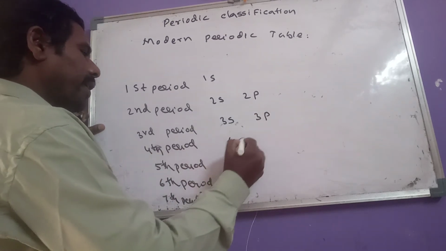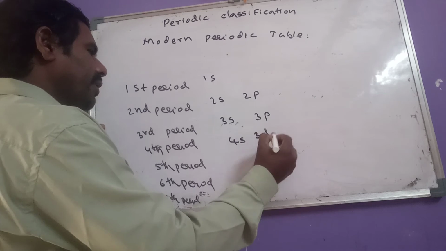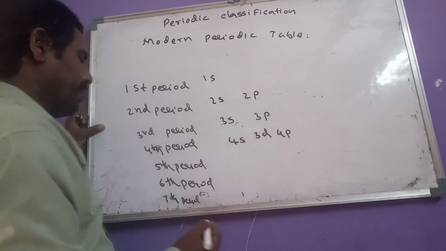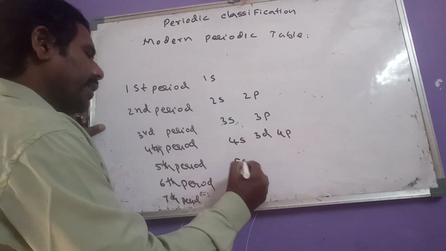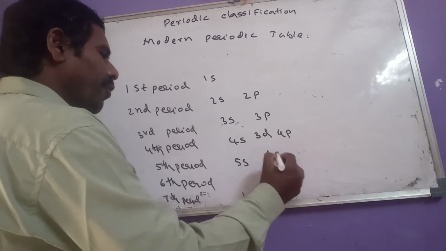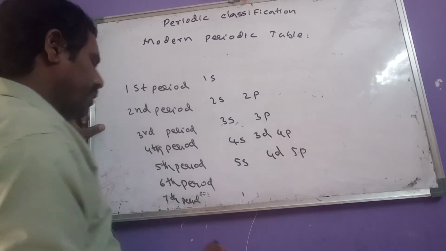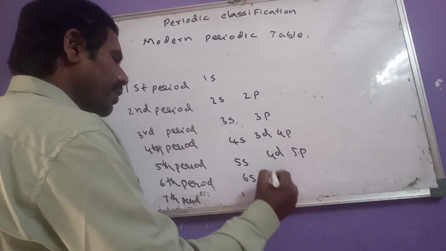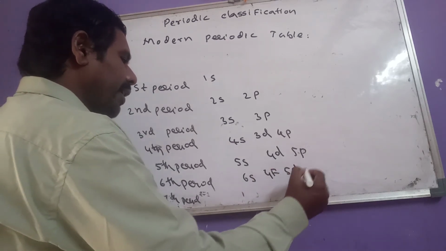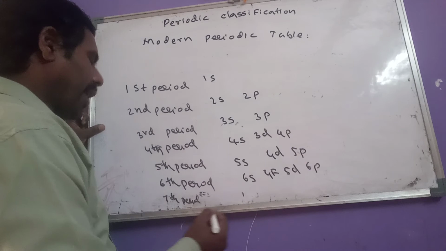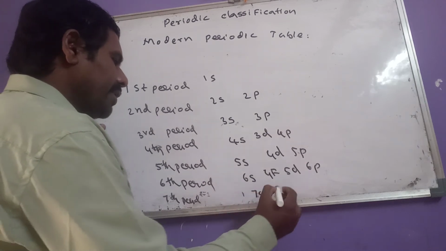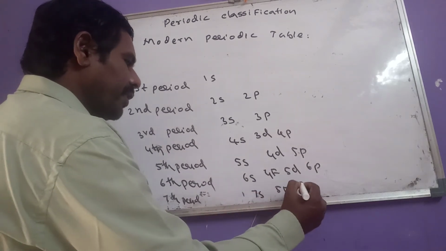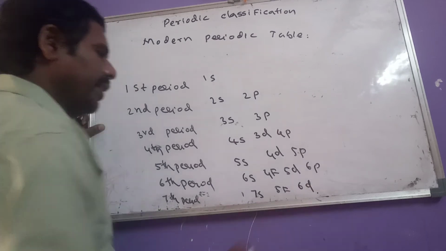In fourth period 4s, 3d and 4p subshells. In fifth period 5s, 4d, 5p subshells. In sixth period 6s, 4f, 5d, 6p, and in seventh period 7s, 5f, and we can write here 6d.